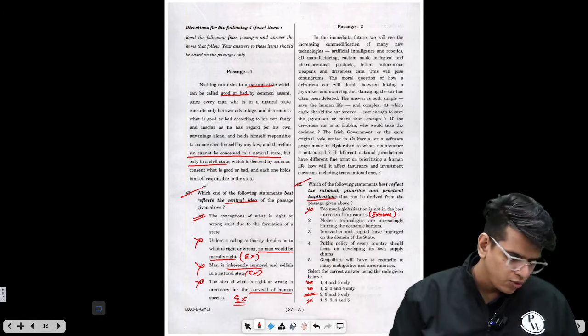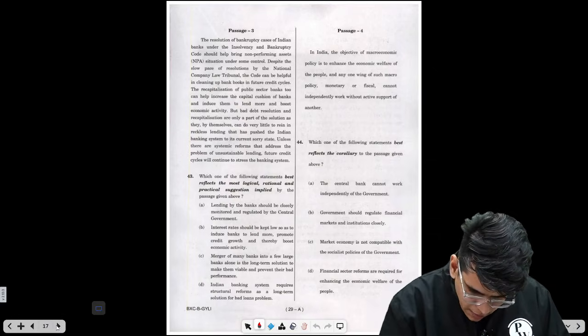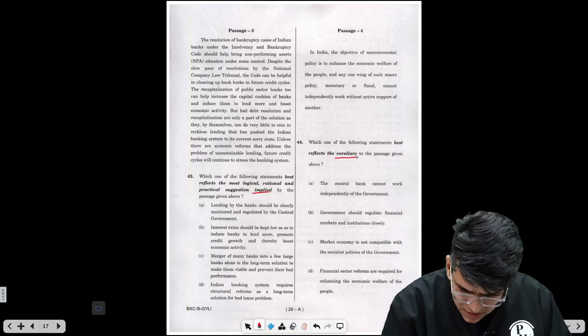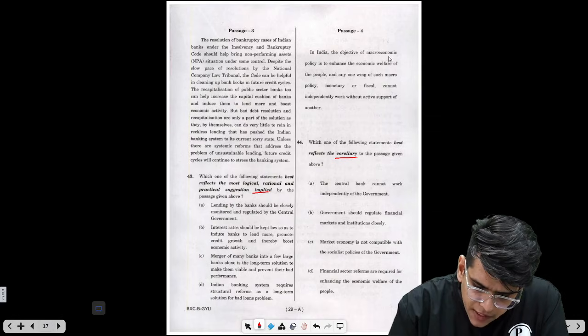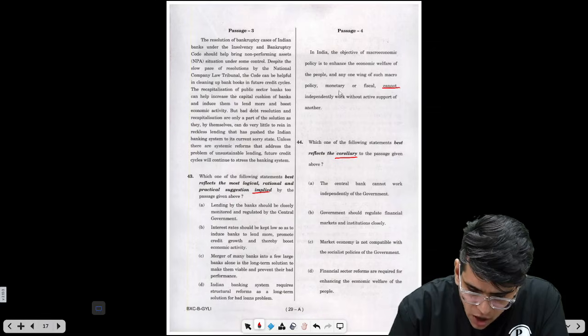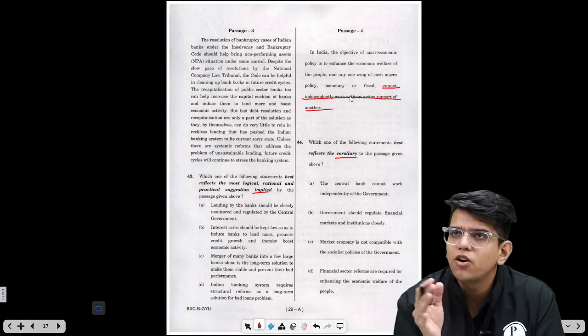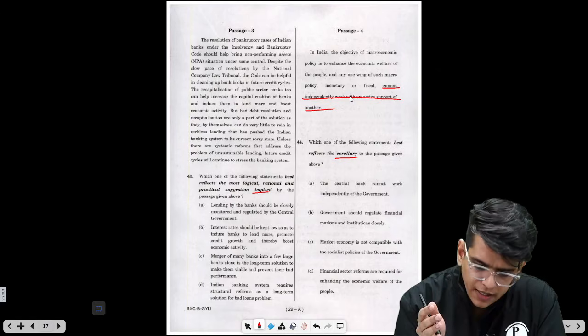Let's move to the next section, which is implied and corollary. Corollary is nothing but just an extension of what is given. So in India, the objective of macroeconomic policy is to enhance the economic welfare of people, and any one wing of such macro policy, monetary or fiscal, cannot independently work. So monetary policy or fiscal policy cannot work independently.